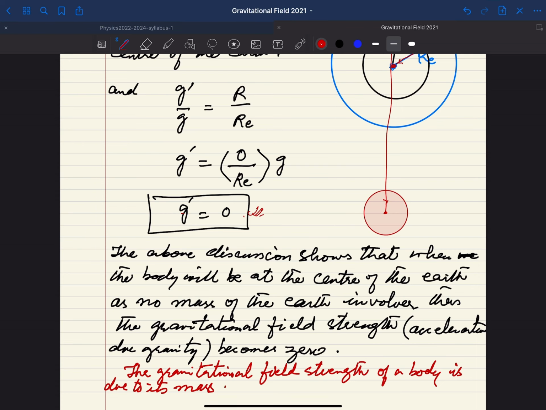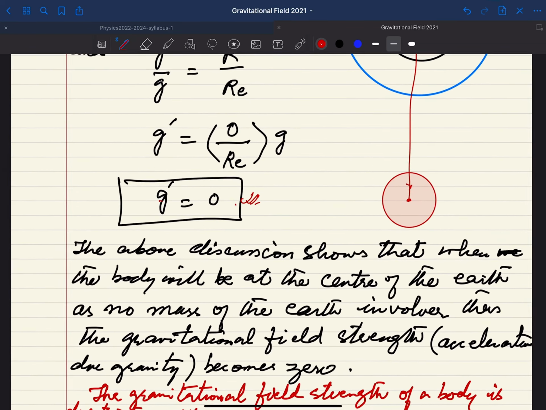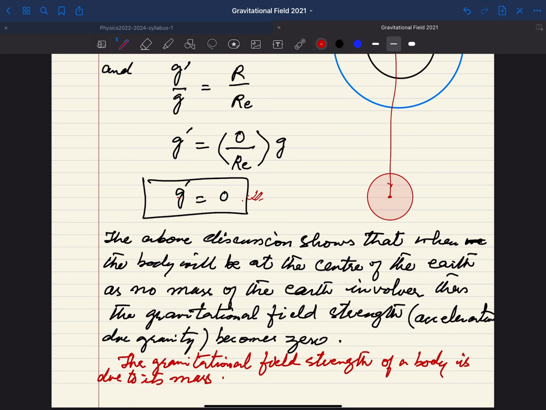What does this mean? This means that if you do not have any mass involved, you do not have any value of G. The above discussion shows that when the body is at the center of the earth, there is no mass of the earth involved, thus the gravitational field strength becomes 0.